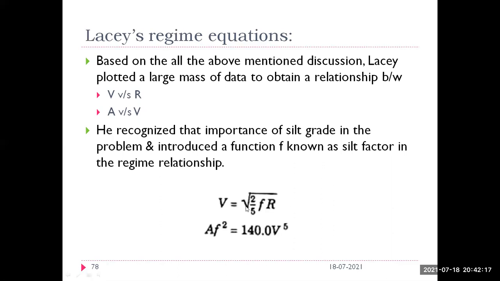If you see, he developed the equation V is equal to square root of 2 by 5 F into R, where R is the hydraulic mean radius and F is the silt factor. And one more equation between A and V, that is A into F square is equal to 140 into V to the power 5. These are the two relationships Lacey developed based on his observations.